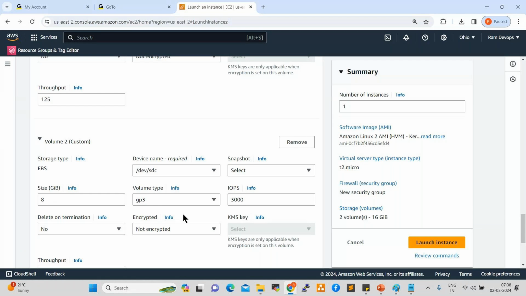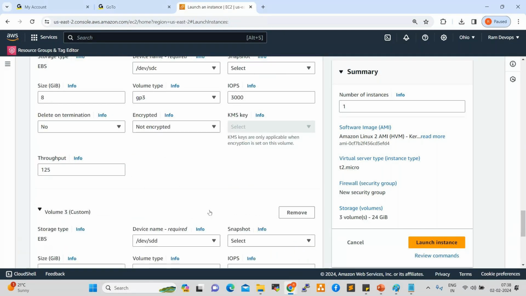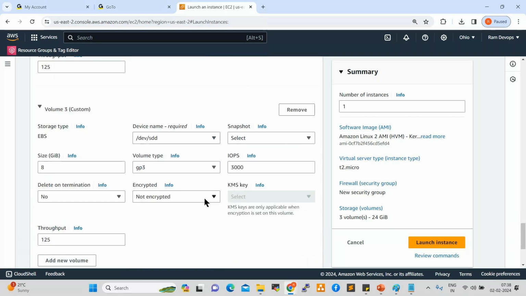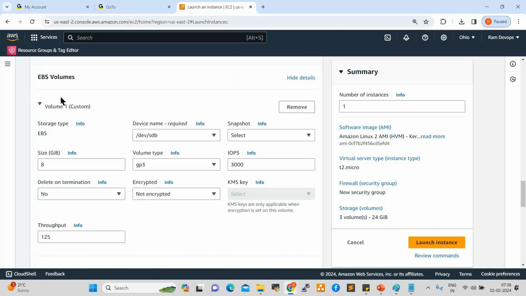If one more volume is required, click on add new volume. Like this, n number of volumes you can add. And also if the primary volume requires 100 GB, for example, you can give 100 GB as per the project team requirement, as per the project team ticket. By default they are giving 8 GB, only 8 GB free of cost. If you increase to 100 GB or 50 GB, some additional charges will be applied. Don't give 50 GB or 100 GB. Only 8 GB you can use for free.